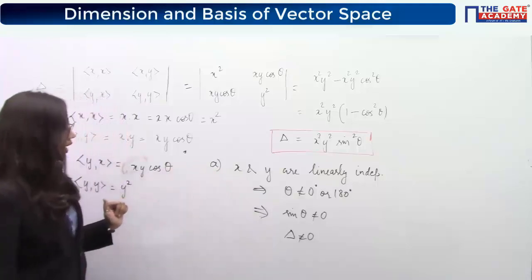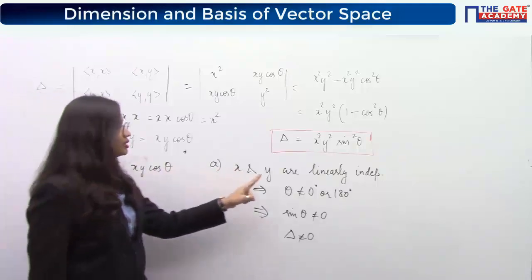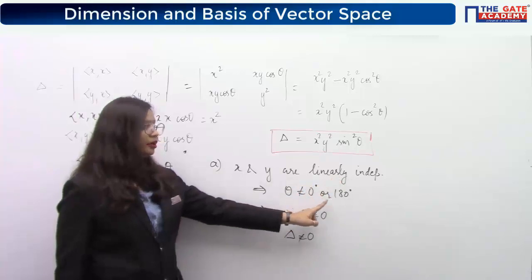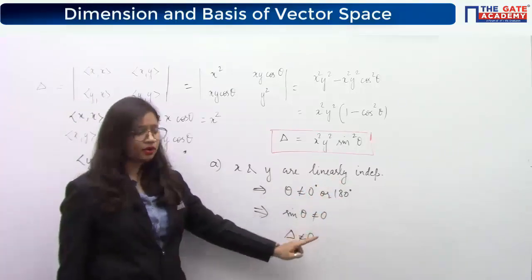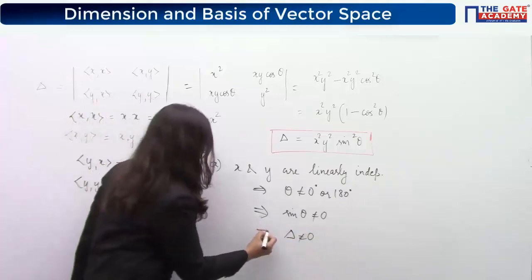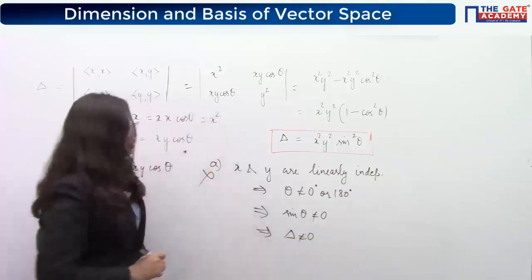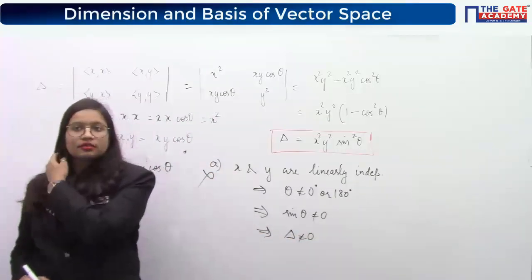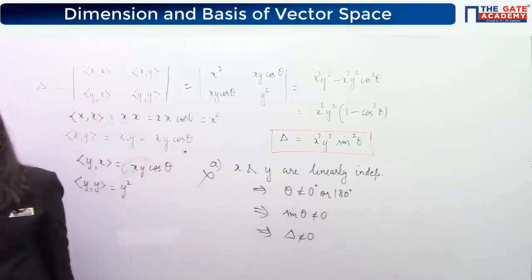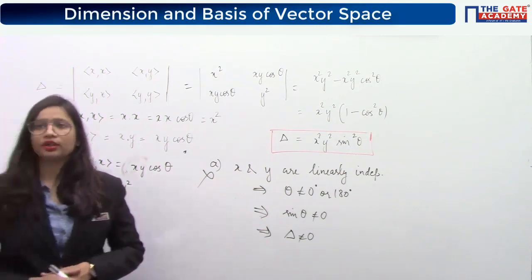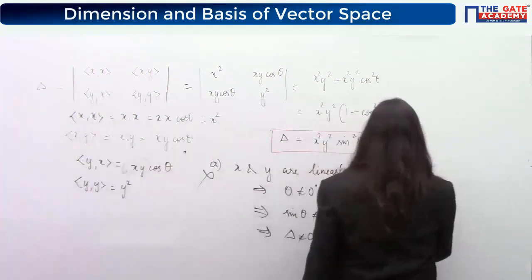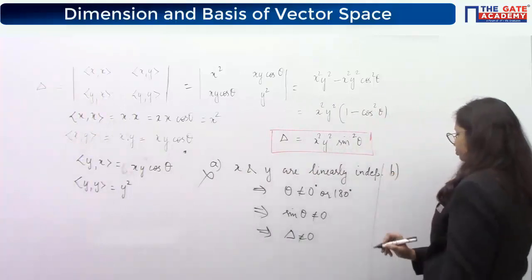So that is the point here, that if these become linearly independent, theta will not be 0 or 180 degrees. Sin theta will not be 0. That means del can also never be 0. That's why this option is not your answer. So that is why A is not the answer. Let's now look into option B. Let's discuss option B here.